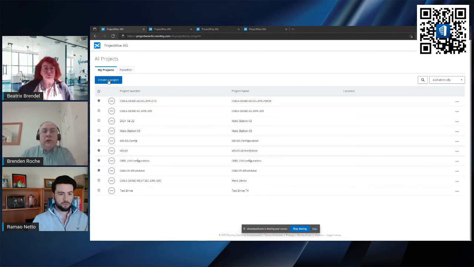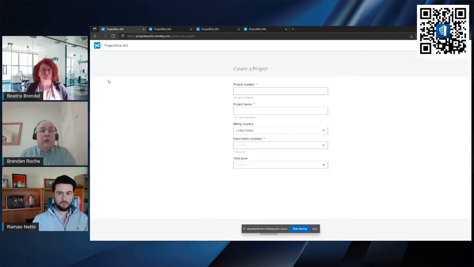To actually create a new project that is going to be specifically used for project coordination, for using the Issues Resolution Service, it's a simple case of filling out a form. The project number can be in any format that you want, in terms of what is relevant to your organization.